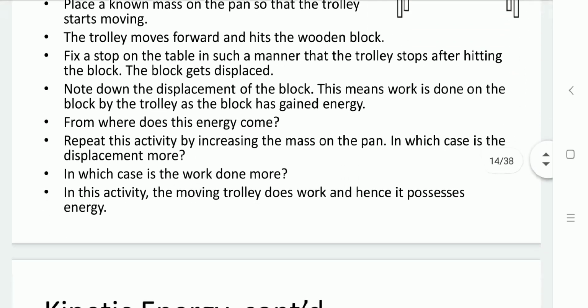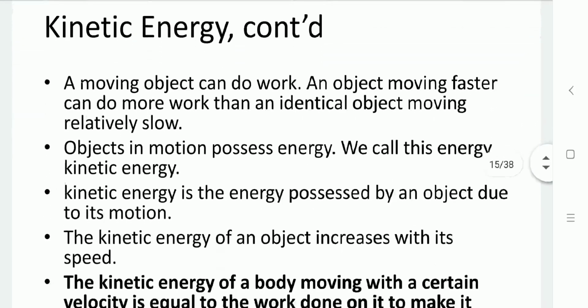So here the moving object will do work, while an object moving faster does more work than an identical object which has a slow speed. For example, a bullet, blowing wind, rotating wheel, spinning stone, they are doing work. An object in motion possesses energy.